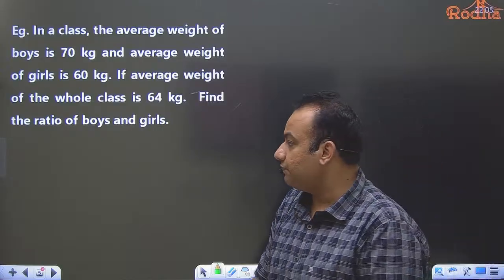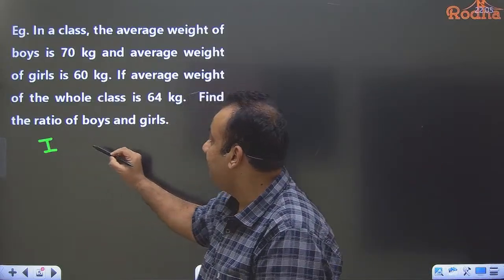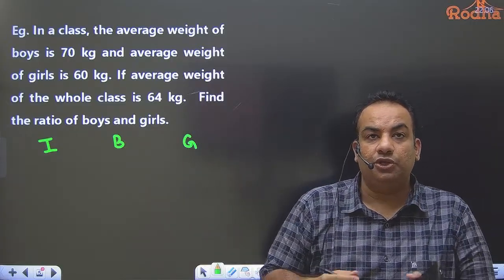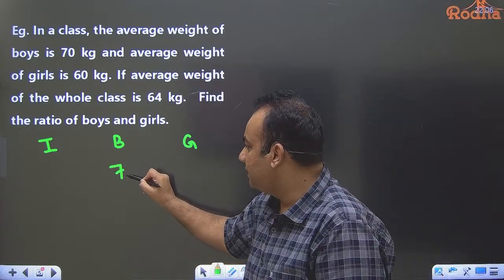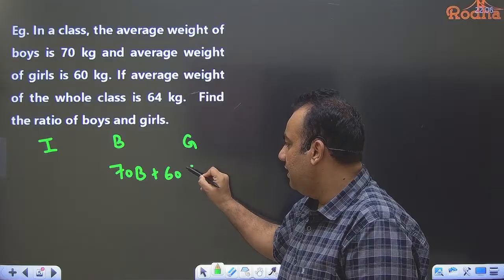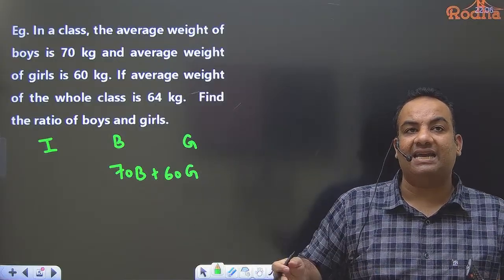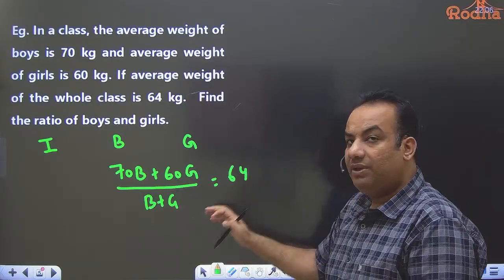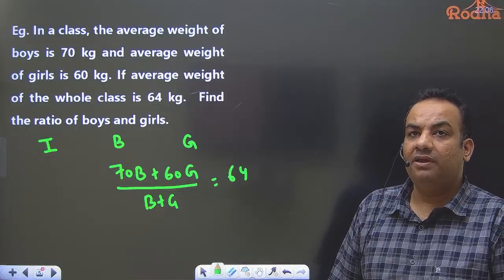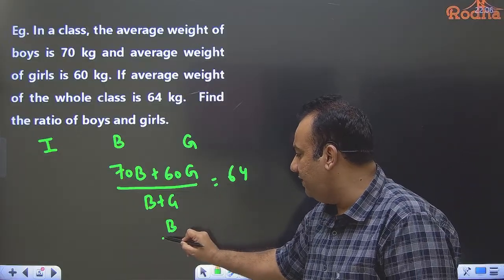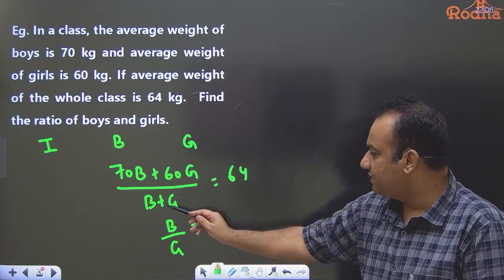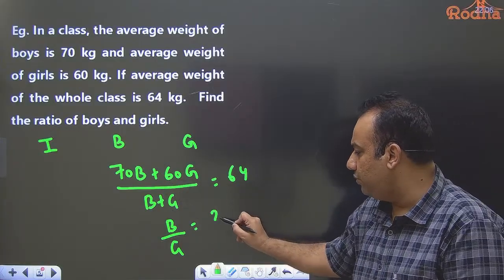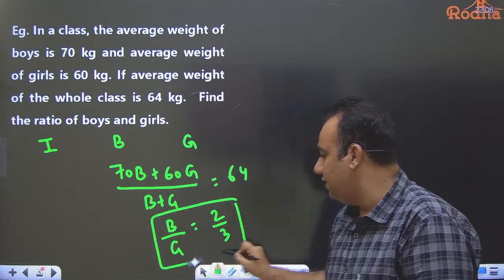Now one approach to solving this question is: if boys are B and girls are G, and the average weight of boys is 70, then the total weight of boys is 70B. Similarly, the total weight of girls is 60G. Now, to calculate the average of the entire class, I have to divide by the total strength, which is B plus G, and this is given as 64. When you cross multiply, you will easily get the value of B and G. This will be 64B. When this comes to this side, 6B is equal to 4G. So the ratio would be 2:3. Is it clear to all?